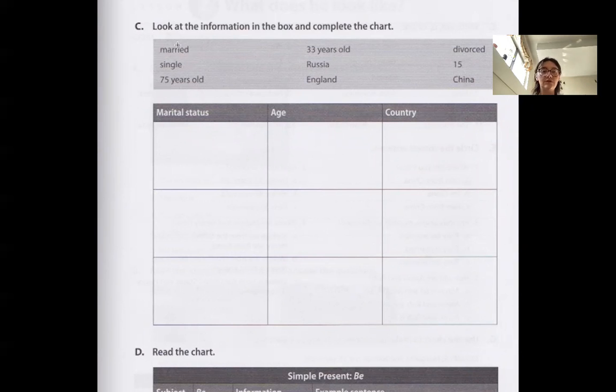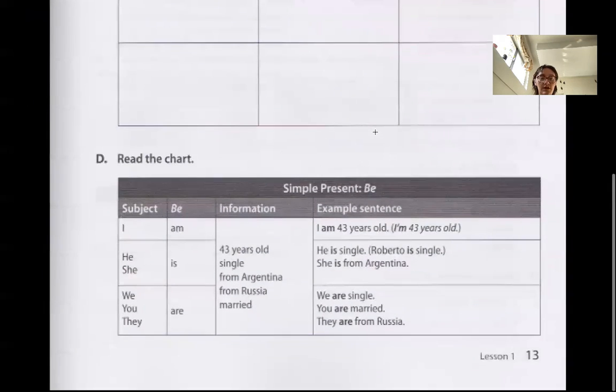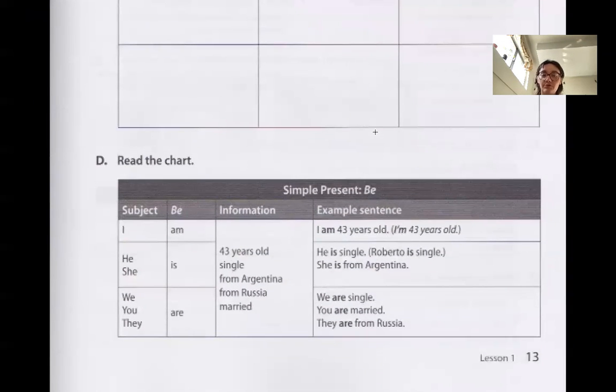So you can go through all of these words. I'll read them. The first one is married, single, 75 years old, 33 years old, Russia, England, divorced, 15, and China. So you can look at all those words, write them down, and try to figure out, is this a country? Is this an age? Is it a marital status, right? Okay, so you can do that on your own. And then this one, we're just going to read the chart, right? Kind of like we learned in the lesson the other day.